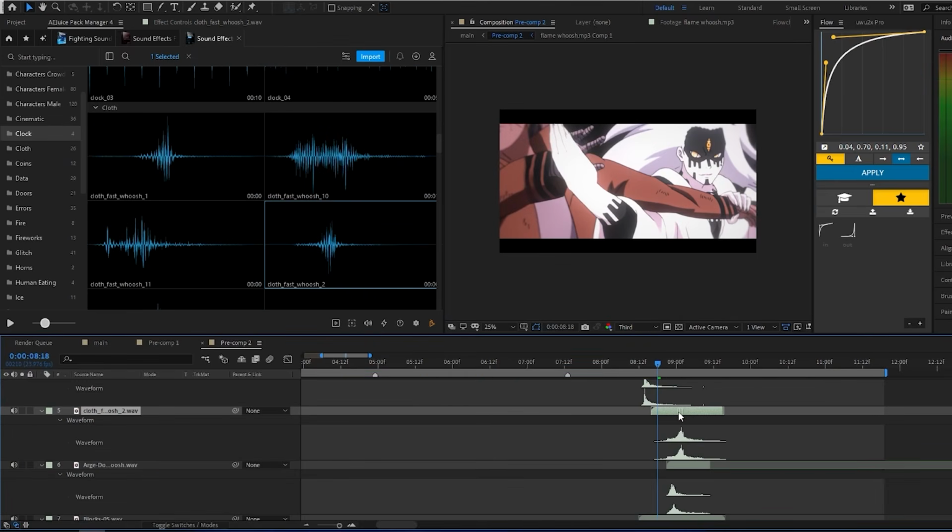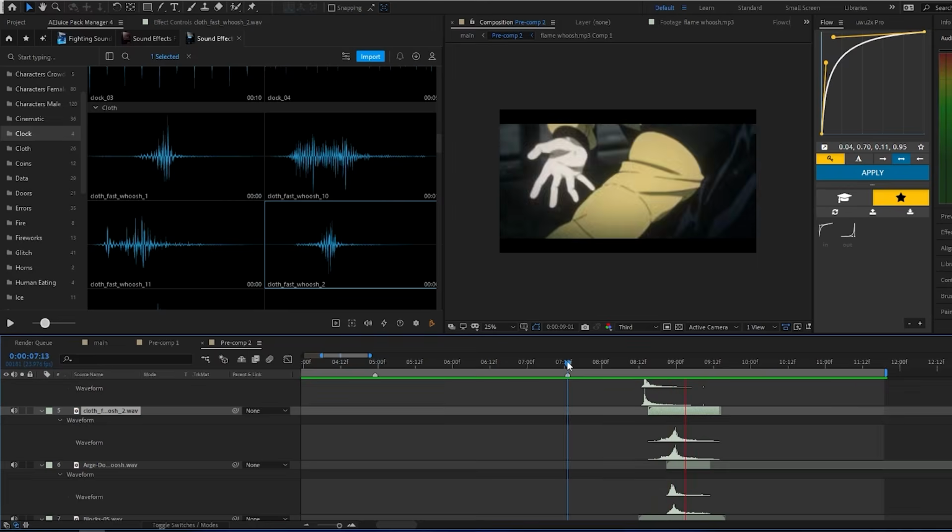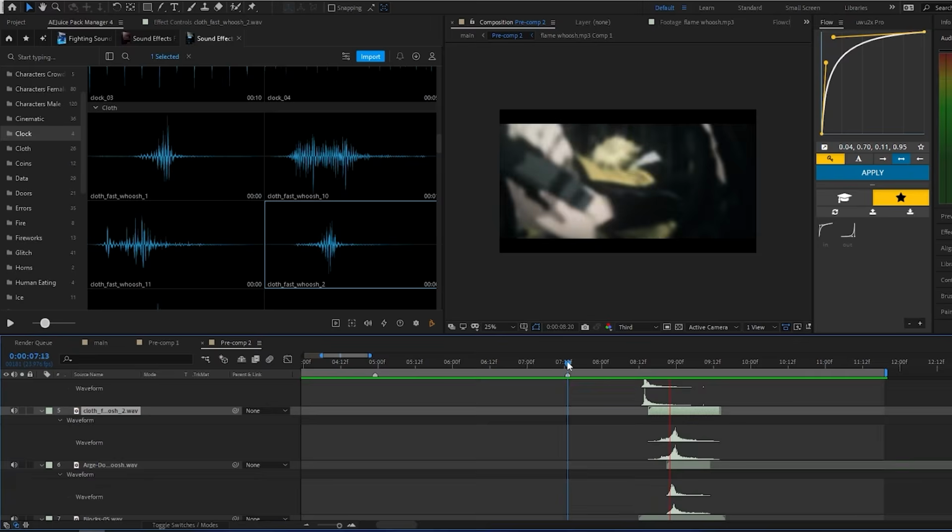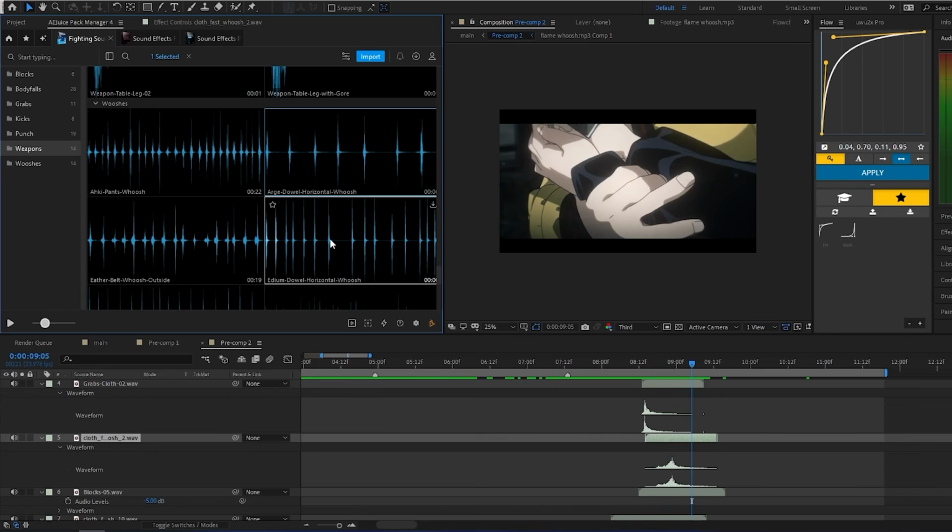Use a whoosh on the transition, and then there are these fast movements of this rod or their hand. So for that I'm gonna use quick whooshes from fighting pack.